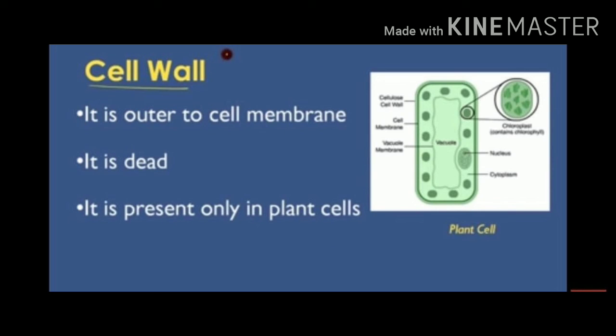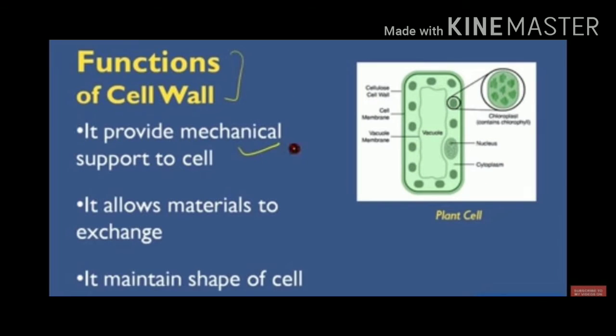Now the cell wall. It is outside the cell membrane, and in the plant cell it is the outermost layer, which is made up of cellulose. It is present only in plant cells, so it is the outermost layer in plants.